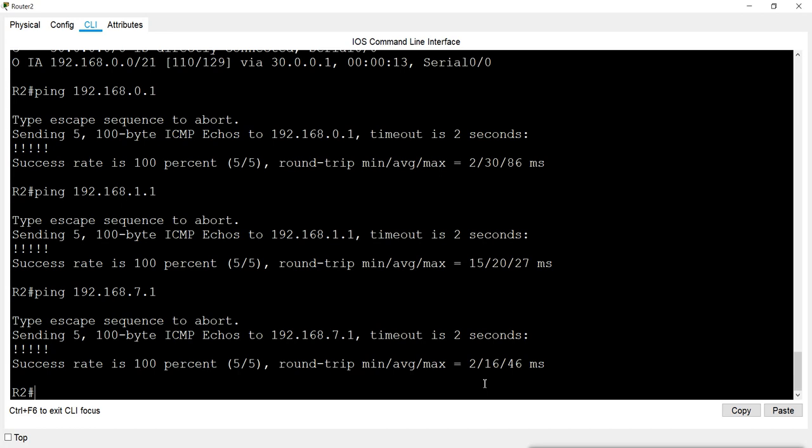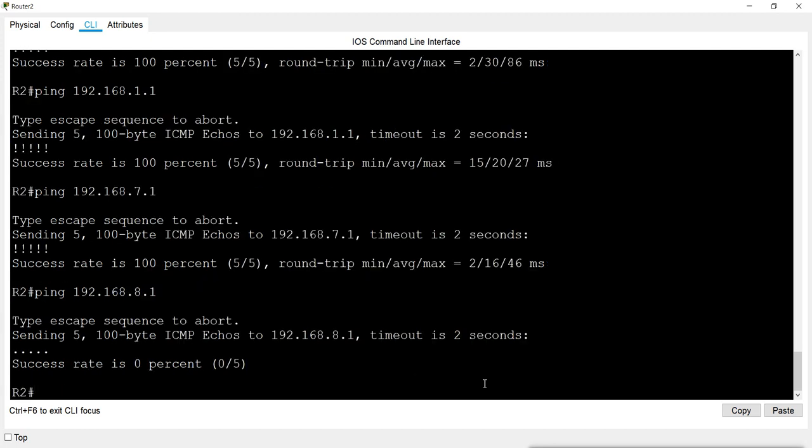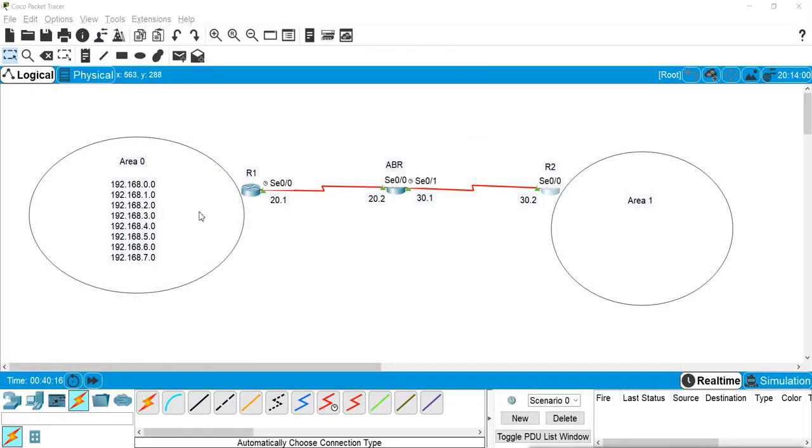Now I will try some other one, 8.1, and now I am not getting any reply, because this network is not available on the other side, and our router doesn't know about it. It actually gives you a timeout. It is not giving you destination host unreachable, because that other network is not there. We have only these networks: 192.168.0, 1, 2, 3, 4, 5, 6, and 192.168.7.0. We don't have the 192.168.8.0 network here, and that is what that summary address is indicating.